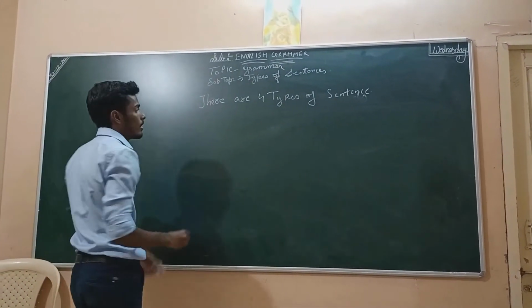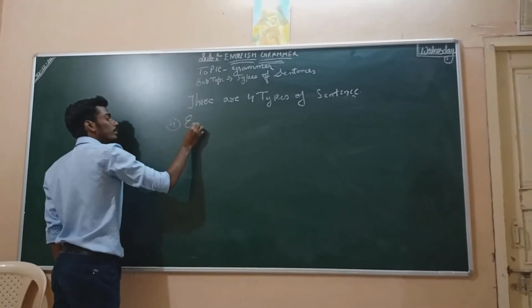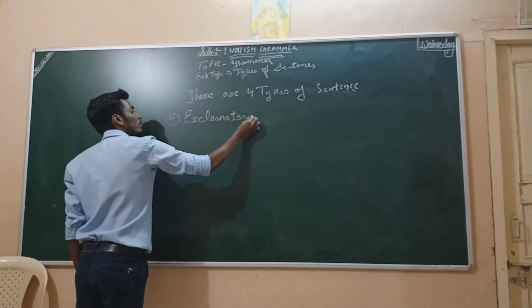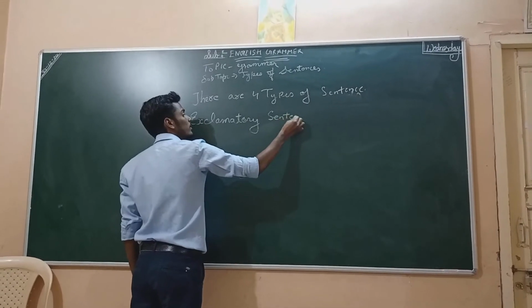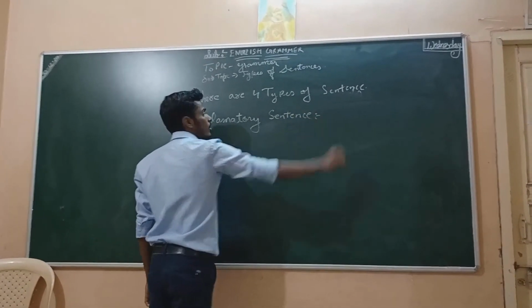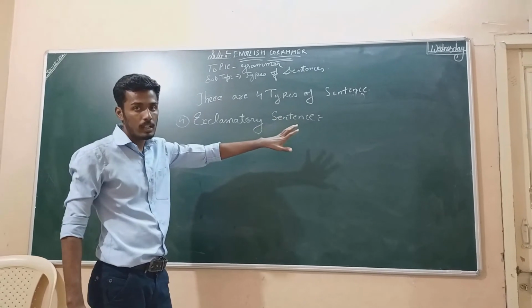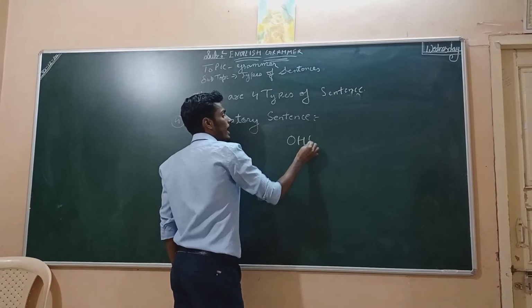Fourth type of sentence. So the fourth type of sentence is exclamatory sentence. So what is exclamatory sentence? Exclamatory sentence tells you the sudden feelings of anything, right? Oh! Exclamation mark.